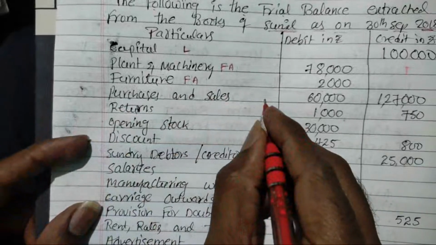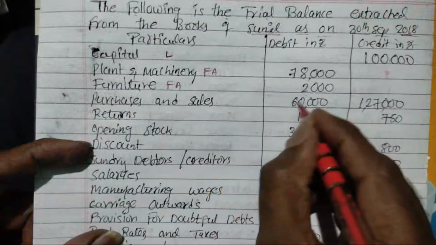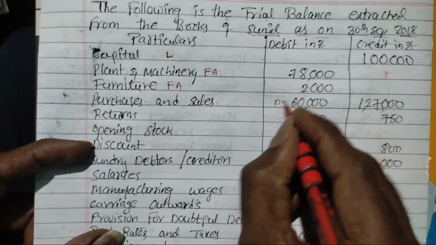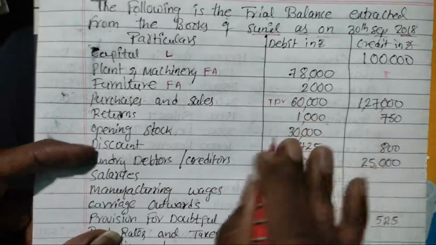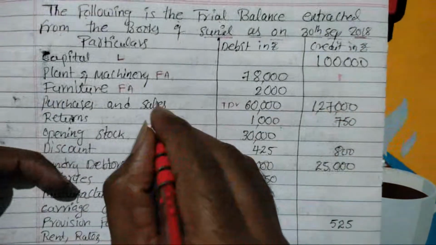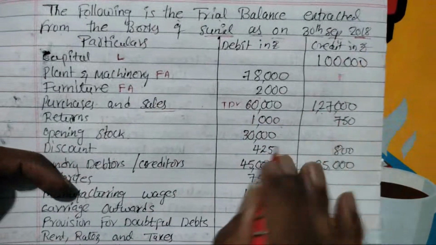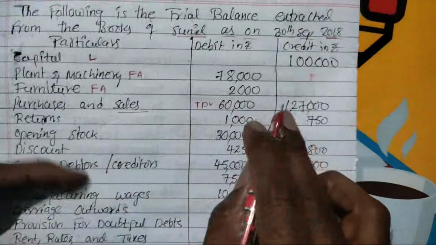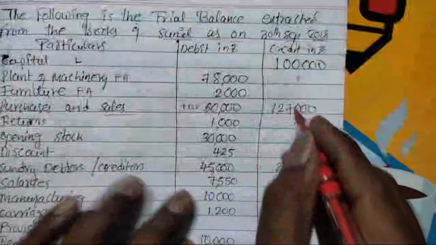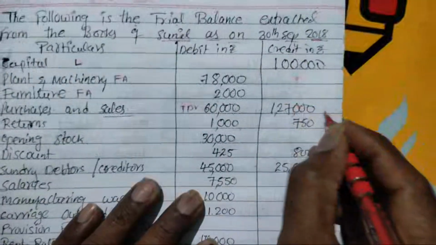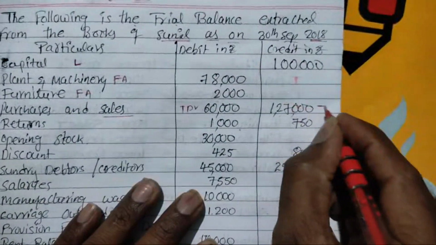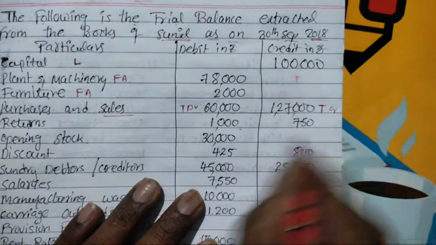Purchases and sales: purchases will be in debit, and comes under trading. And sales will be of credit balance. People will get confused about which one to take where, so be careful with this one. This is also a trading account item, credit side, sales.